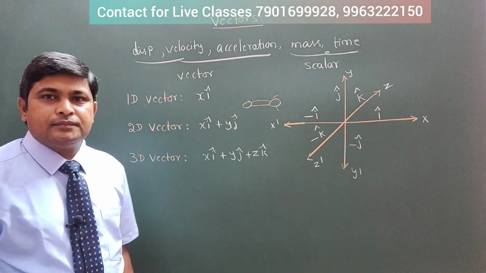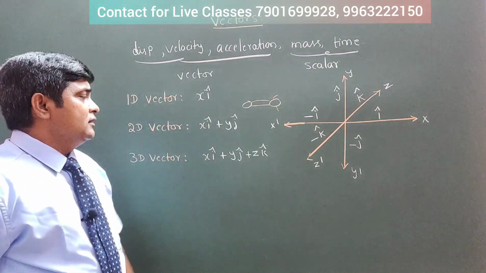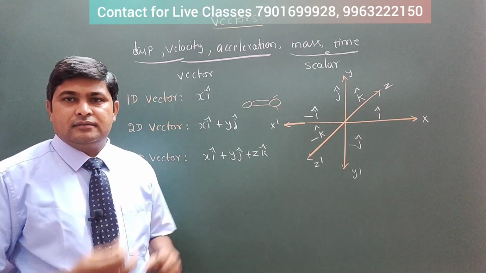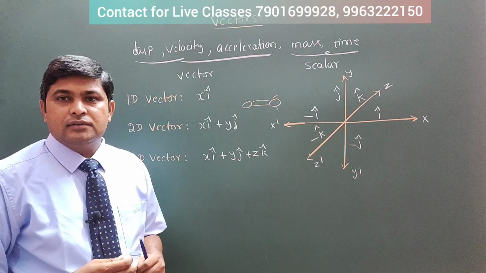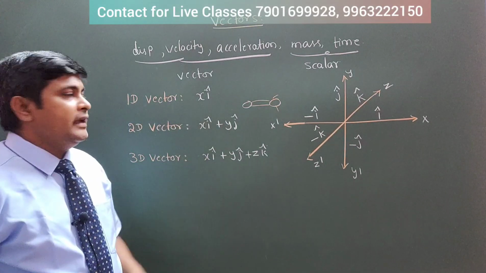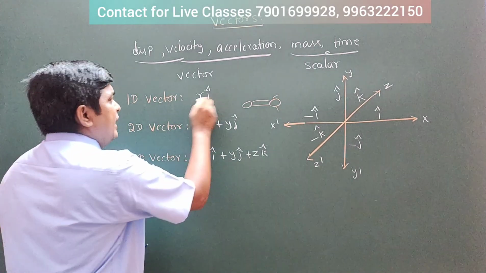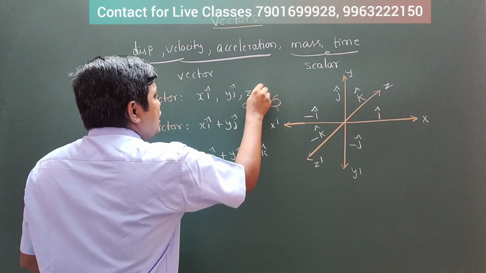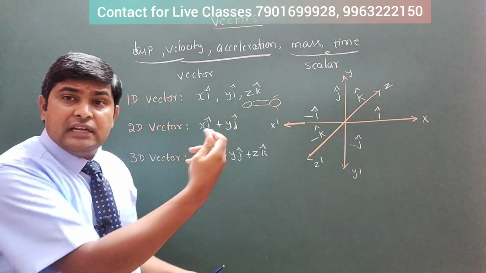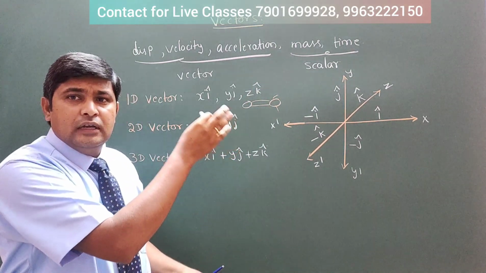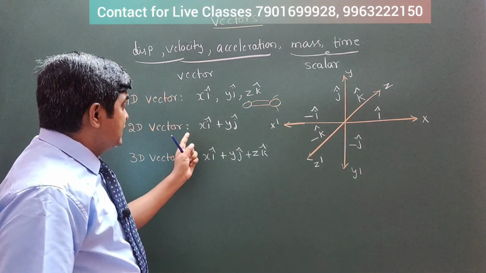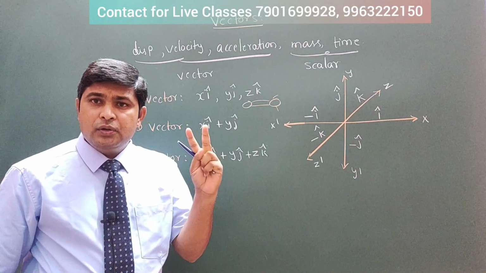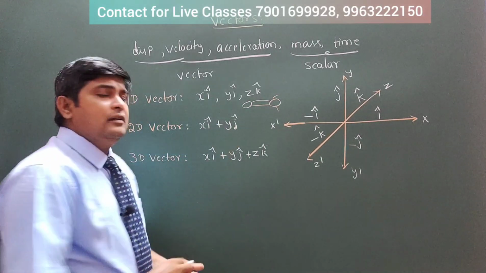So if it is moving in 1 dimension, on a wire, on a pen, on a scale length, we are going to take it in 1 dimension. So that can be xi or yj or zk, any of these, or minus of them also you can take. When it comes to 2 dimensions, you can take any two. What are those? X and y.